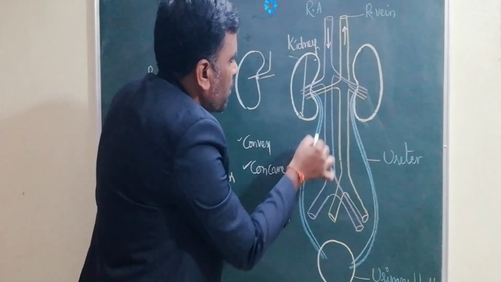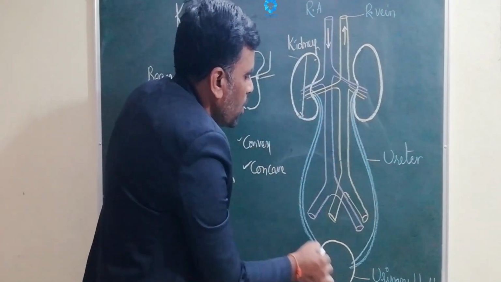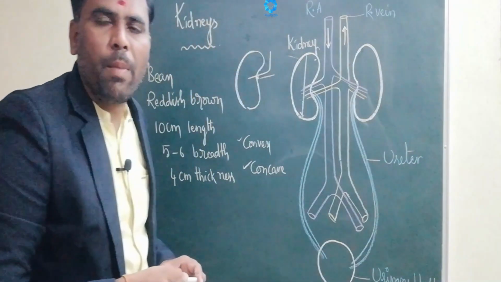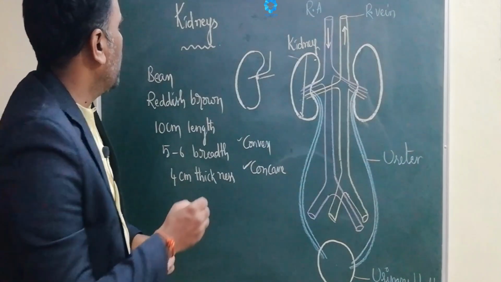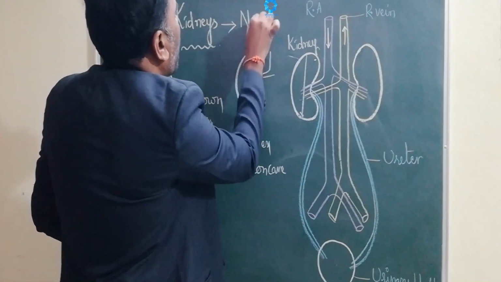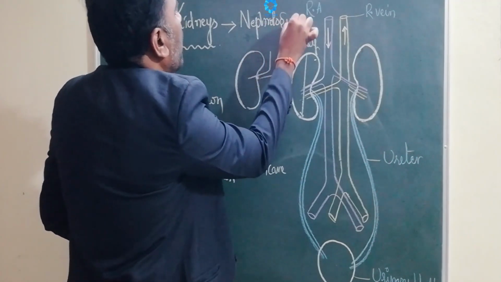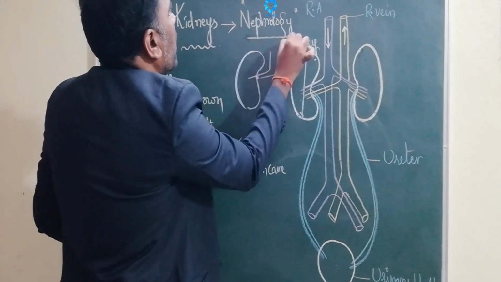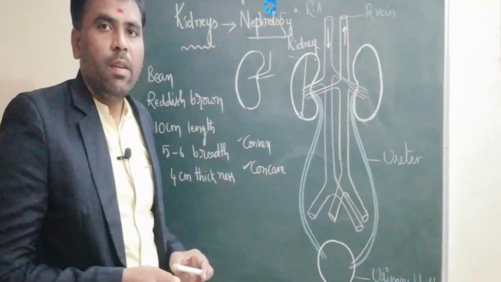The ureters carry urine from the kidneys to the urinary bladder. The urinary bladder is a muscular bag-like structure. Next, the study of the kidney is called nephrology. Who studies the kidneys is known as a nephrologist.